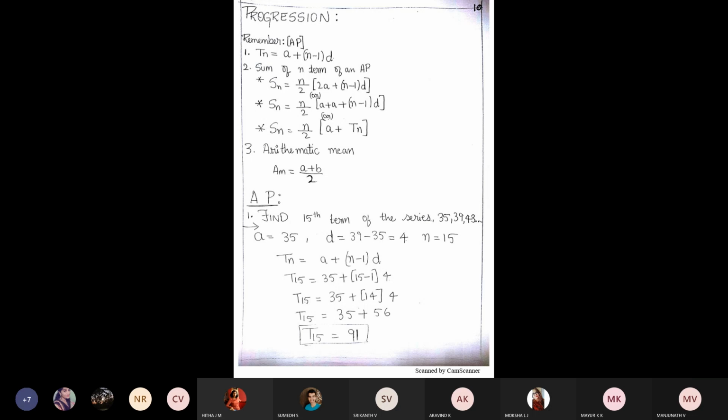Formula number 2. Sn is equal to n by 2 into 2a plus n minus 1 into d. You write down number 1, number 2, number 3.